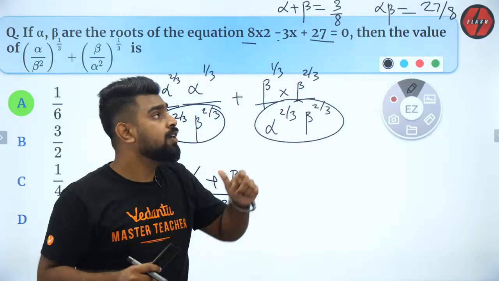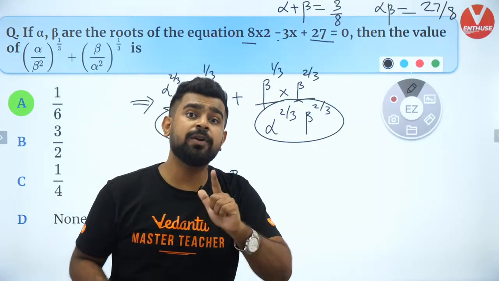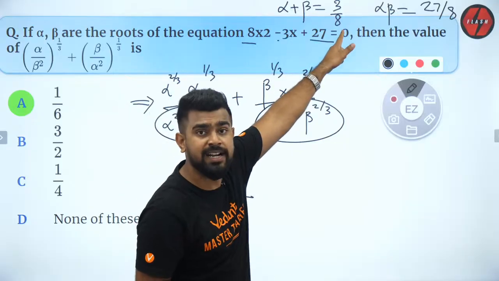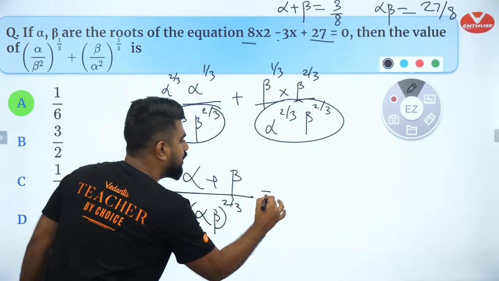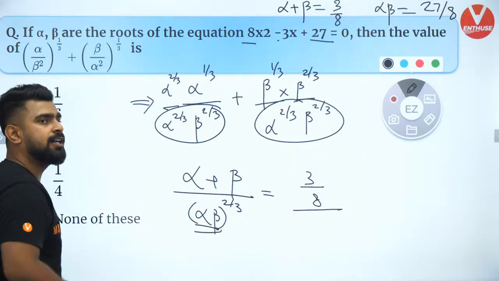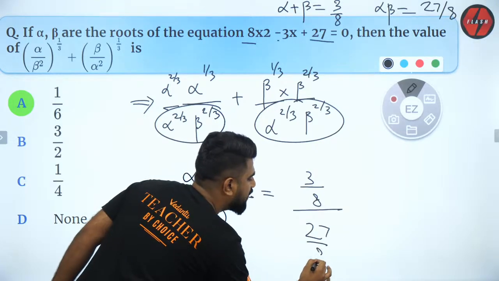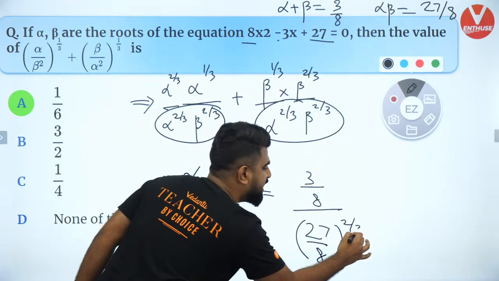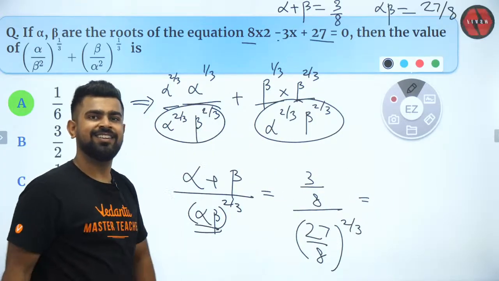How did I get that? Relation between roots and coefficients, we have it already. 3 by 8 and 27 by 8. So put it back here. The alpha plus beta value is 3 by 8. Alpha beta is 27 by 8, whole raised to the power 2 by 3. Can you complete it now?